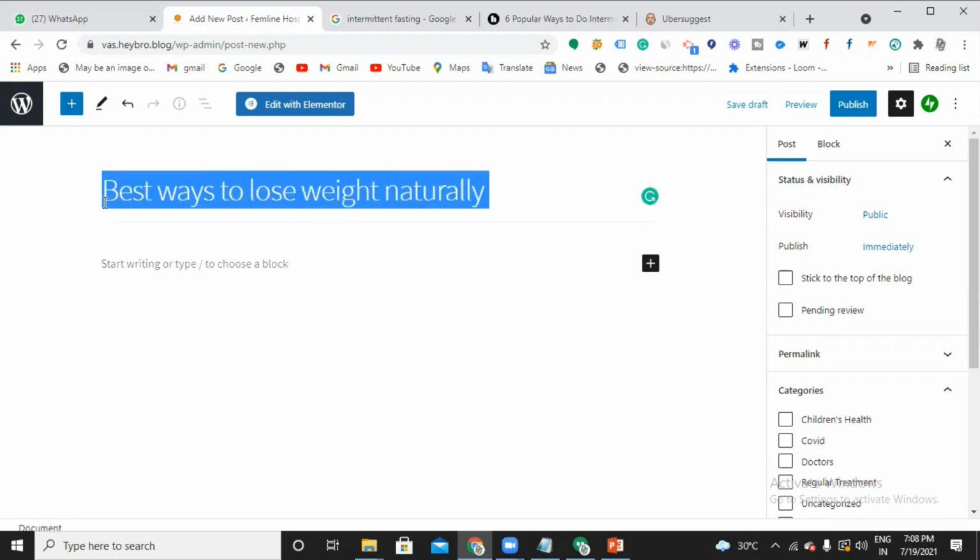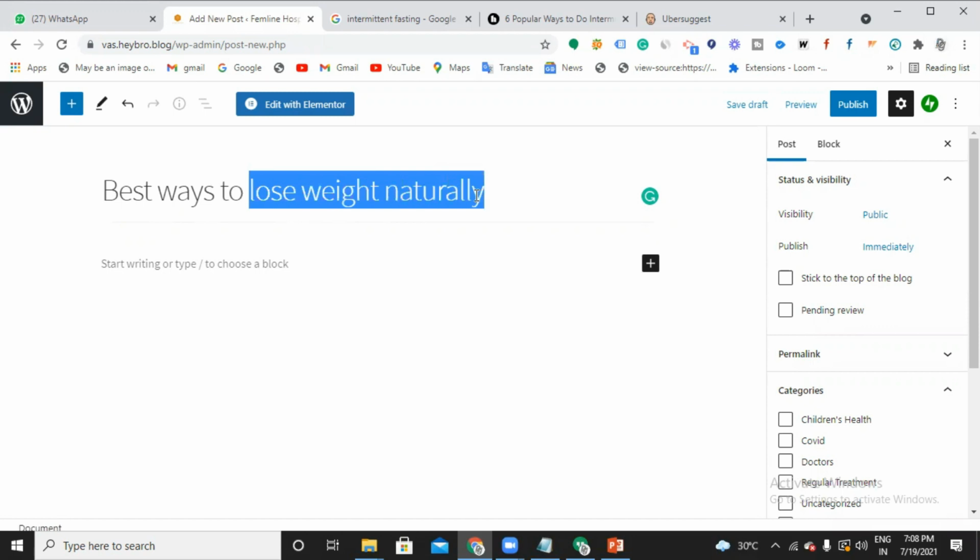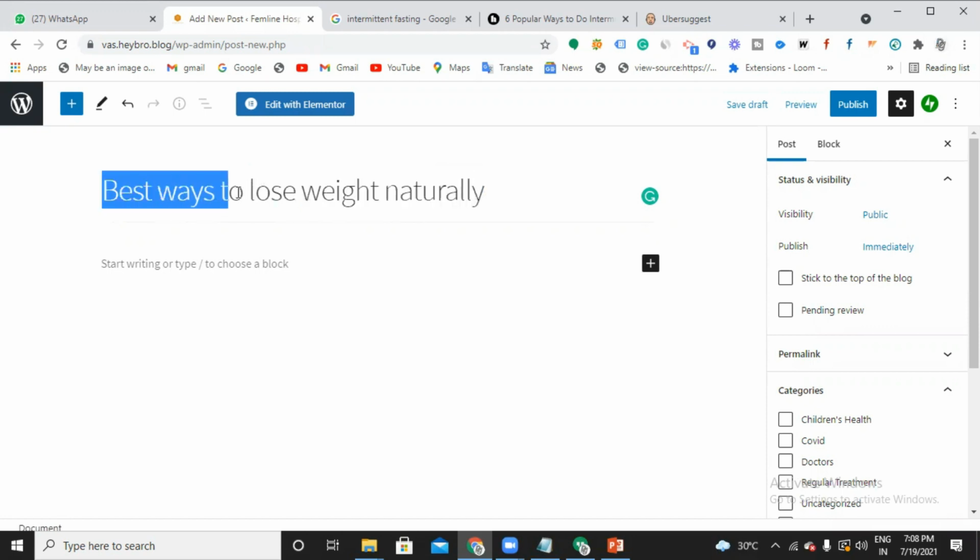Now, what is my keyword? How to lose weight naturally. So here, am I inserting the keyword or not? Yes. Best ways to lose weight naturally. On top of that, I can use certain modifiers, which look attractive. You can use modifiers like best, fast, reviews, checklist, guide. Like this, you can use some modifiers to attract your audience, and it also attracts the search engines. So I just wrote this.